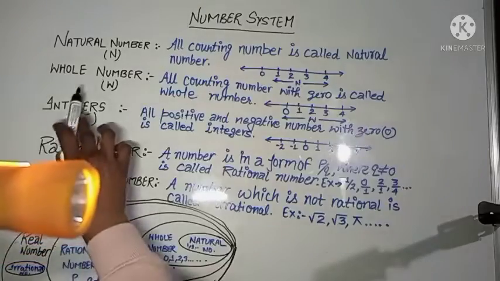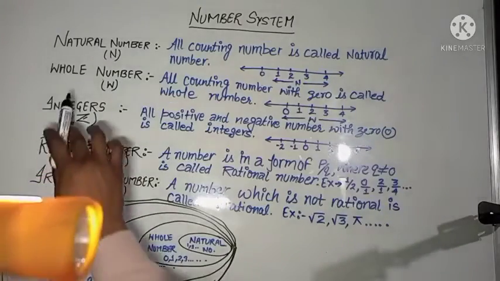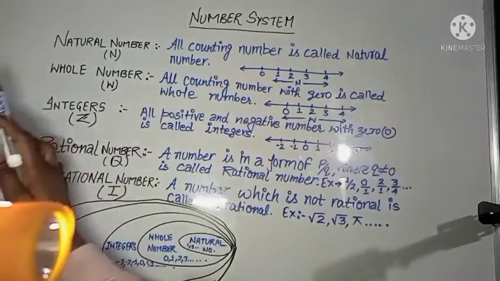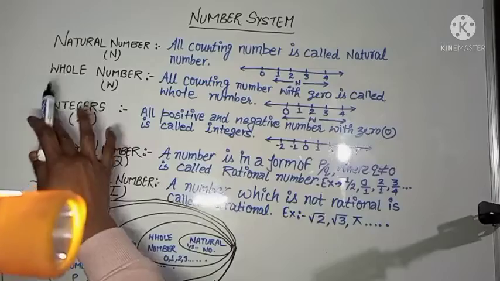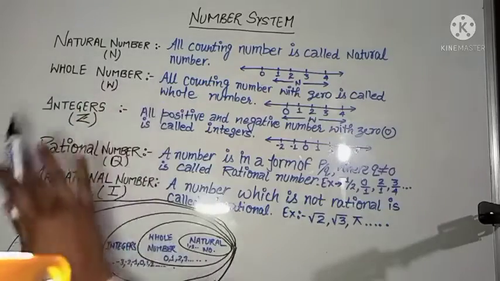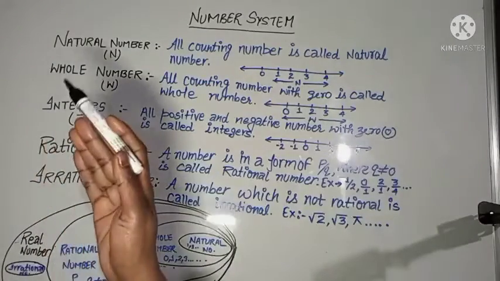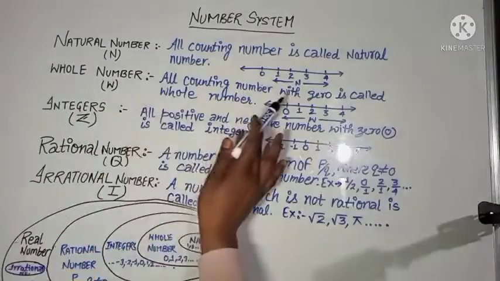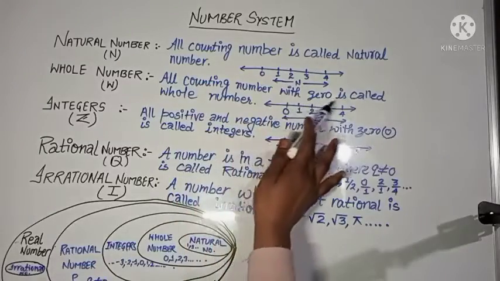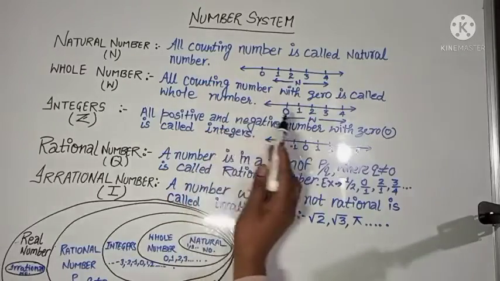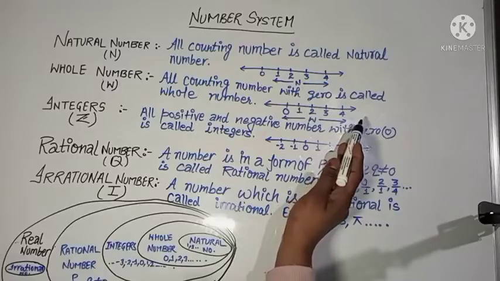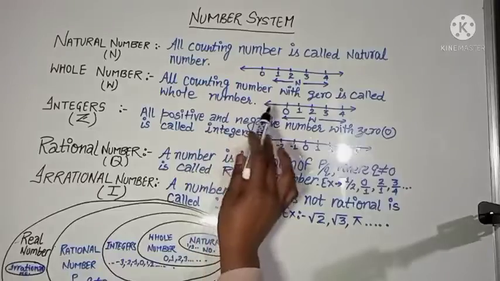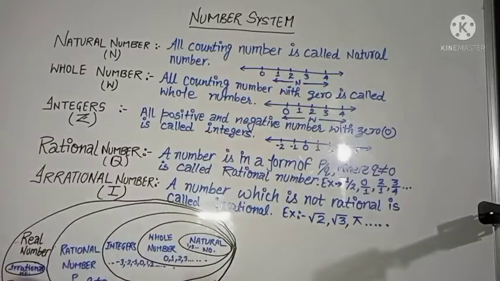The second one is whole number. So what is a whole number? Whole means to make complete. So which number completes the natural numbers? It means we need a 10, 100, 1,000. So this whole number is completed by zero. All counting numbers with zero are called whole numbers. So from 0 to positive infinity is called whole numbers, and it is denoted by capital W.